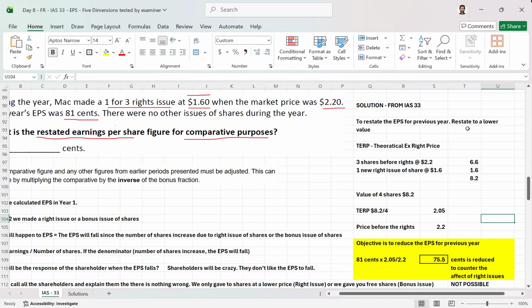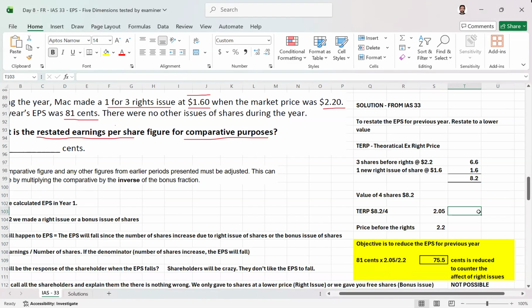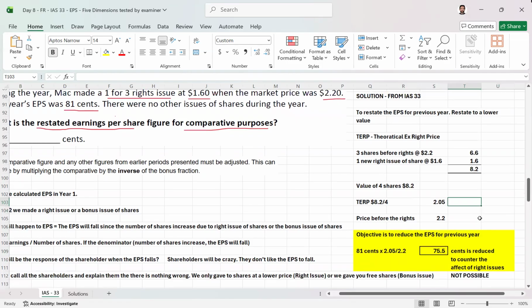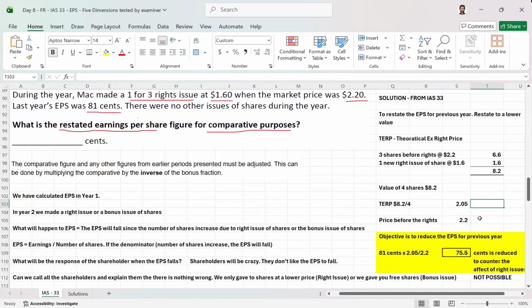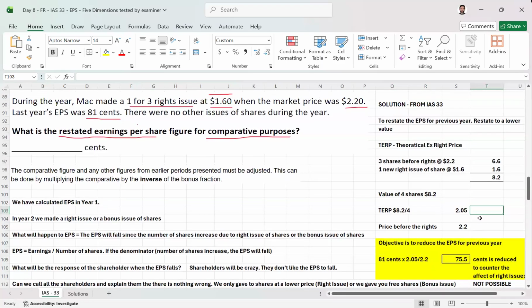We got a chance to understand the calculation of theoretical ex-rights price again, how it is calculated, but now we used a slightly different fraction. So that was the third scenario. I hope my questions helped you to understand and navigate it better. It's not really a difficult calculation. It's easy. It's only the underlying concept. You have to master the underlying concept here. I hope it is clear.